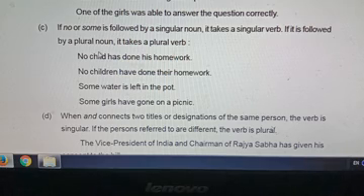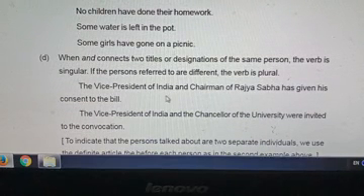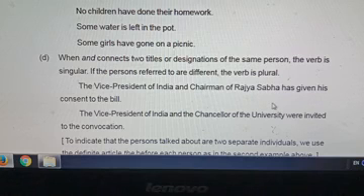Okay, so next, the Vice President of India and the Chairman of Rajya Sabha, they are one person. The Vice President of India is the Chairman of Rajya Sabha. One person, two designations. What are the two designations? Vice President and Chairman are the designations.